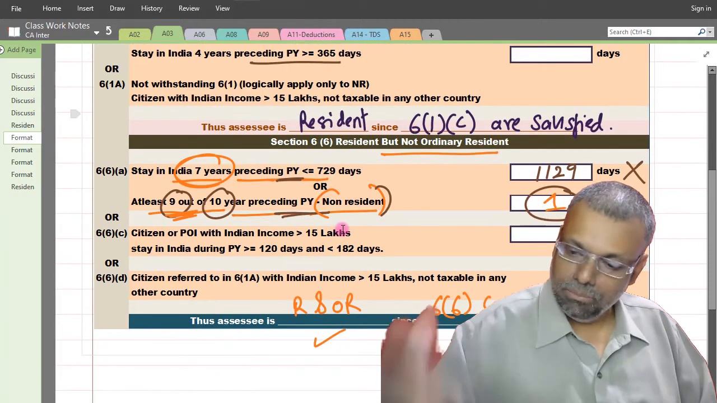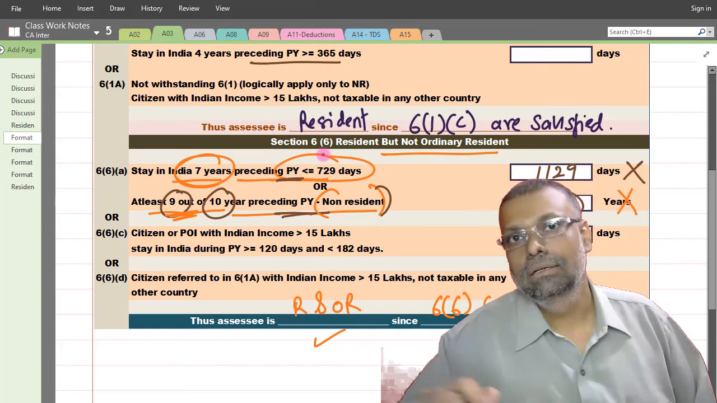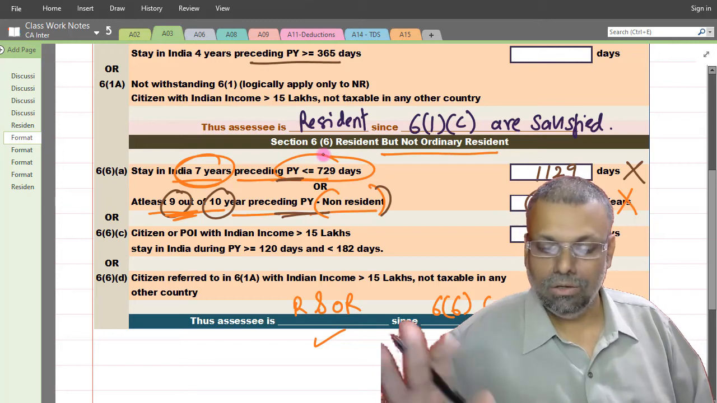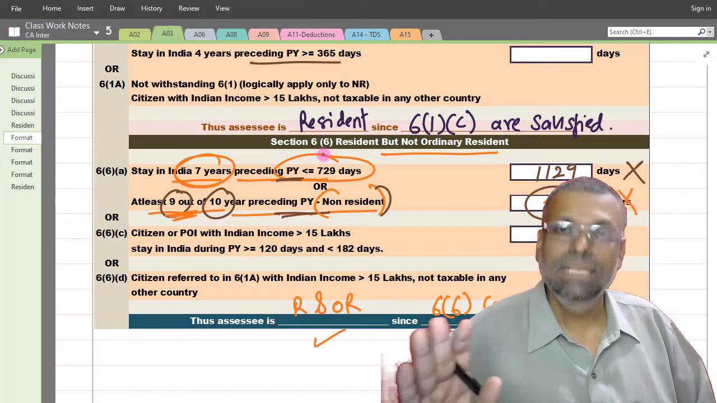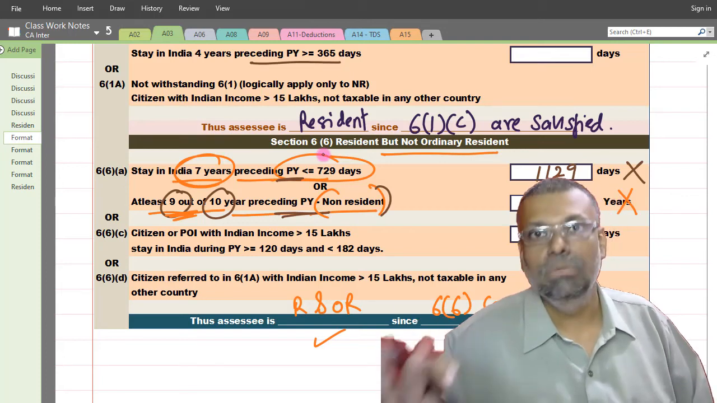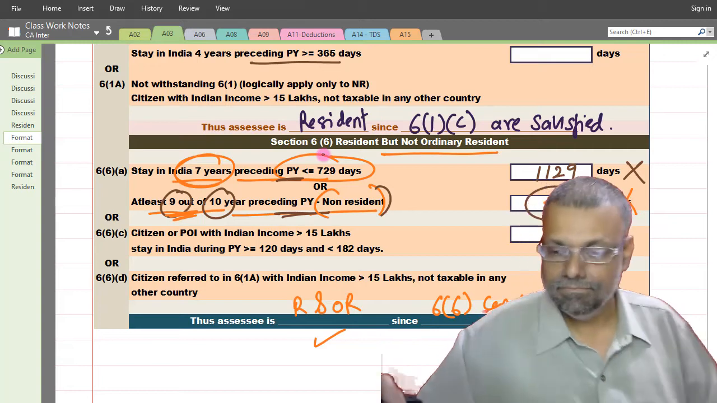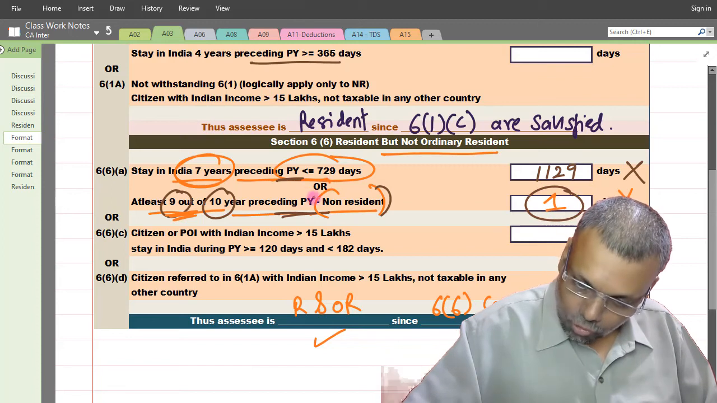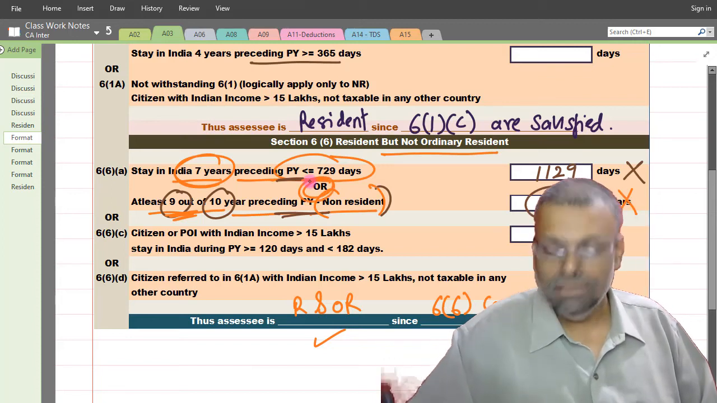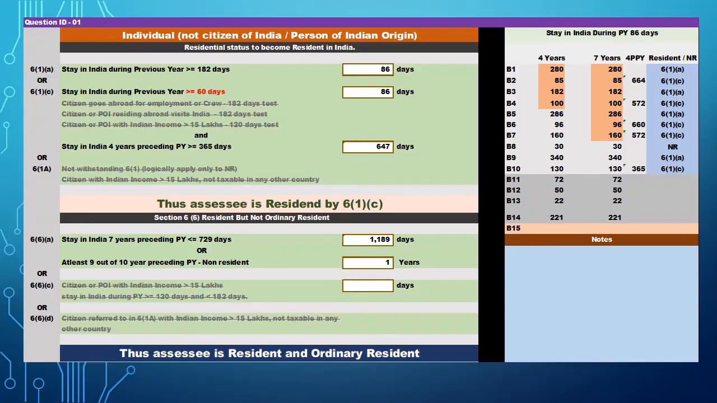Okay. Now here the simplest thing is this 729 days total. The simplest way to check is whether your number of days of stay in the preceding 7 years, that means 7 years before the previous year, is less than or equal to 729. You can just simply take the total and take the decision. In the given case, none of the conditions is satisfied, and keep in mind that in between it is 'or', and it is not satisfied, and therefore you are resident and ordinarily resident. Now come to the question. Come to this particular question.